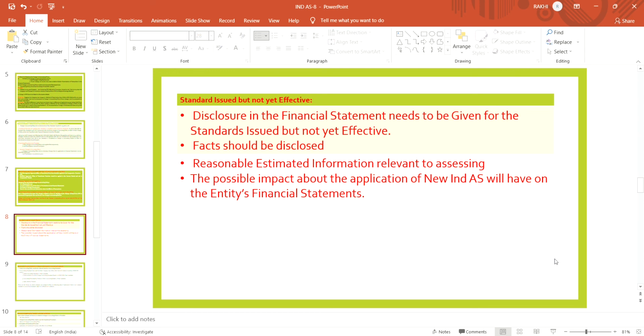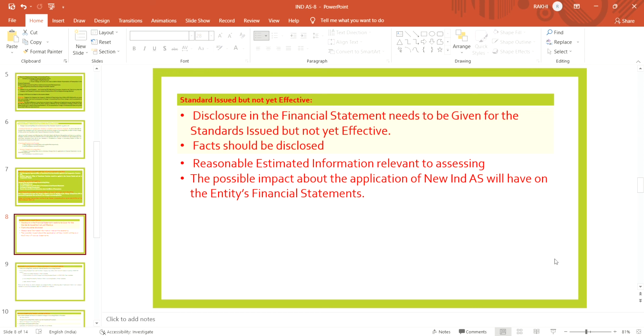Suppose the standard was issued in January but will be effective from April. For a company preparing its balance sheet on 31st March, the disclosure of this standard issued but not yet effective has to be made in the financial statement.